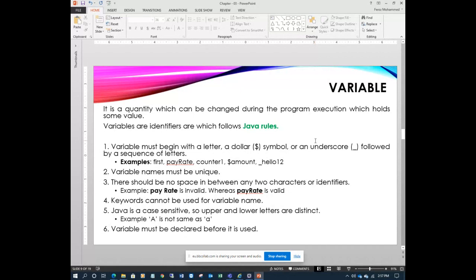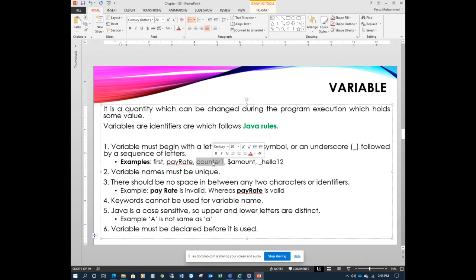A variable must begin with a letter. Variable is a name, so it's an identifier. It must begin with a letter, a dollar symbol, or an underscore, followed by a sequence of letters. See the examples here: first, payRate, counter1, $amount, hello. These are all valid identifiers and valid variable names.